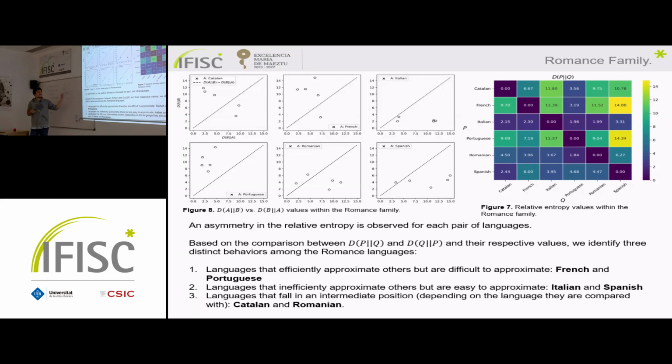Well, Italian and Spanish play the contrary role. You can see that they are easy to approximate, but they have issues approximating the others. And in an intermediate position, we have Catalan and Romanian.